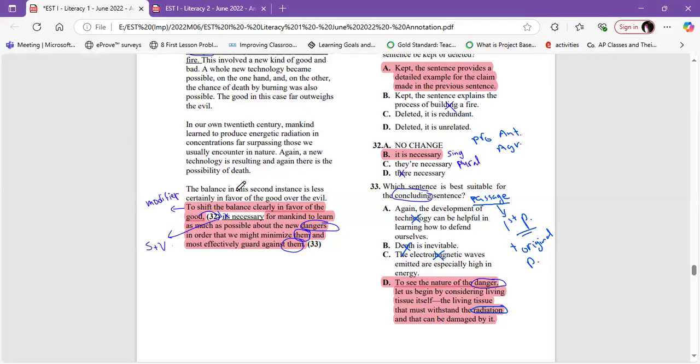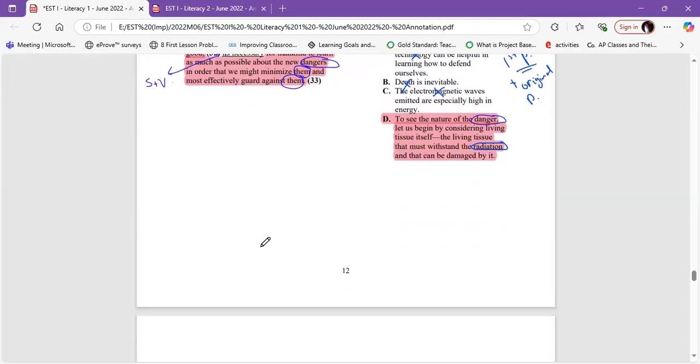So again, to shift the balance clearly in favor of the good, for mankind to learn as much as possible about the new dangers in order that we might minimize them and most effectively guard against them. Here, he's not talking about something specific. He's talking about a concept. So it's better to say it is necessary, not they are. The question after is 37.